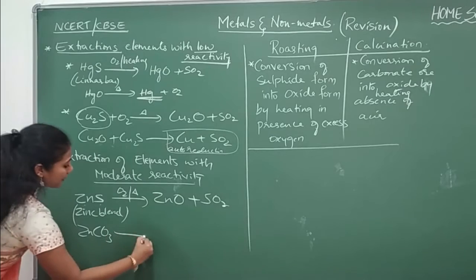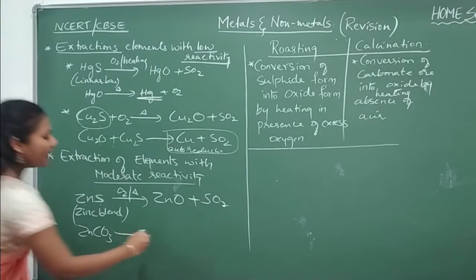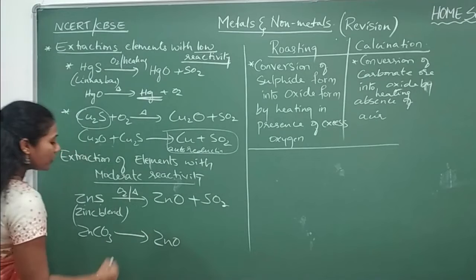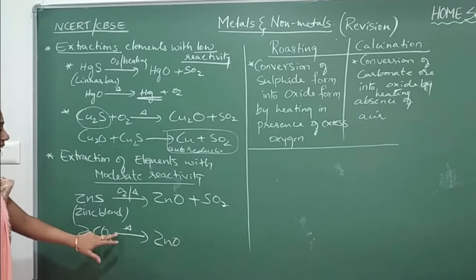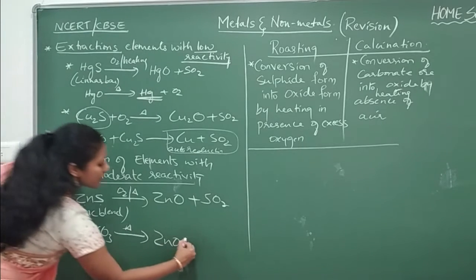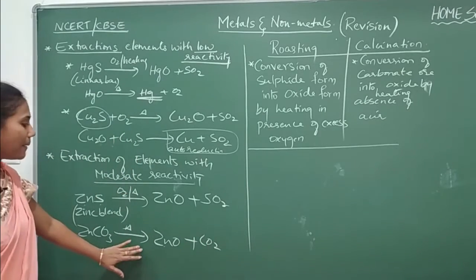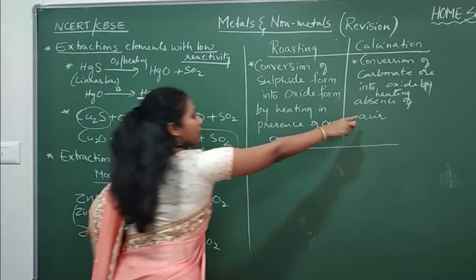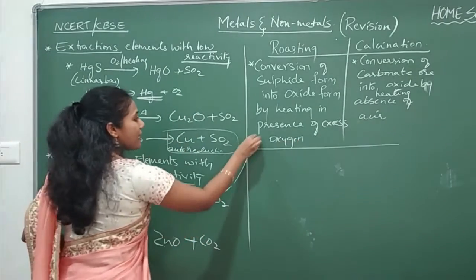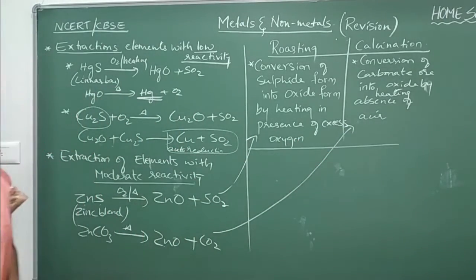If it is a carbonate ore, it also should be converted into oxide form. Here you are heating in the absence of oxygen. When you heat in the absence of oxygen, you will get zinc oxide plus carbon dioxide gas. This step we call calcination. This step is an example for roasting and this step is an example for calcination.